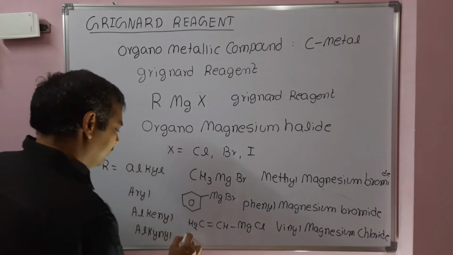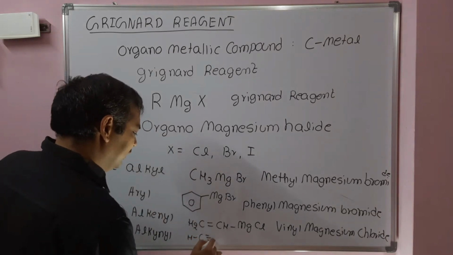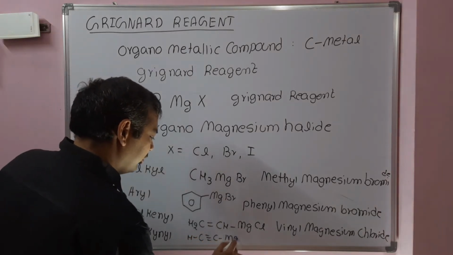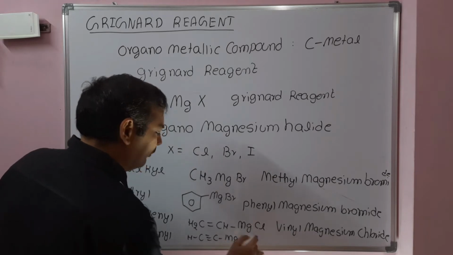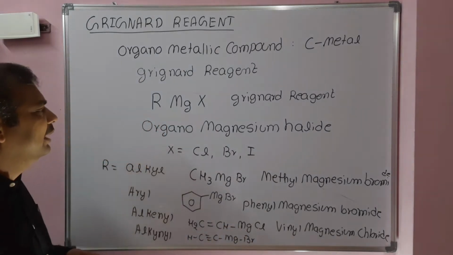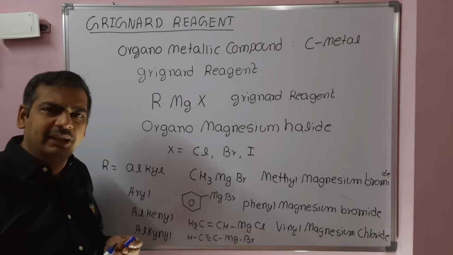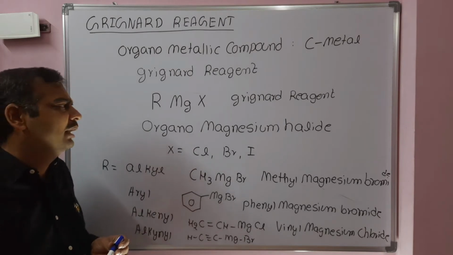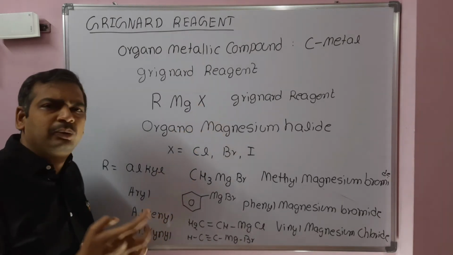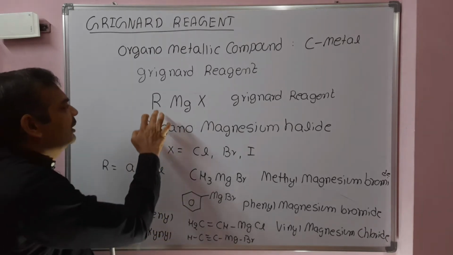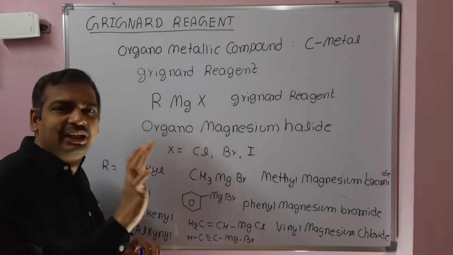For alkynyl, acetylene magnesium bromide. So R may be alkyl, alkenyl, aryl or alkynyl, whereas the halogen is chloro, bromo or iodo. The simple formula is RMgX, that is a Grignard reagent.